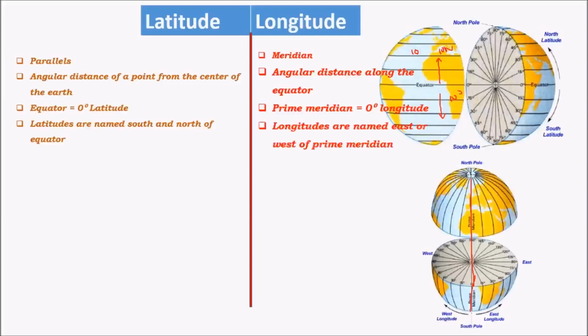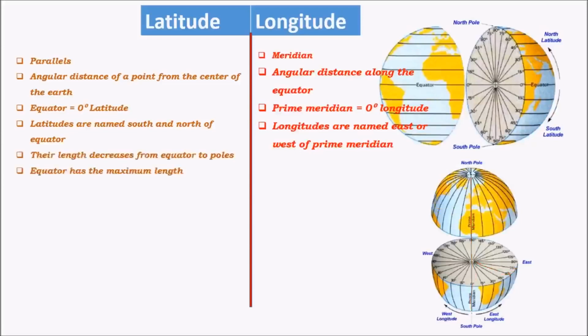And longitudes are named east or west of the prime meridian. For example, all along the equator, this angular distance is made by a longitude, and let this longitude be about 30° or 40°, then we call it east of the prime meridian. And if the same thing is west of the prime meridian, then we name it 30° west of the prime meridian.